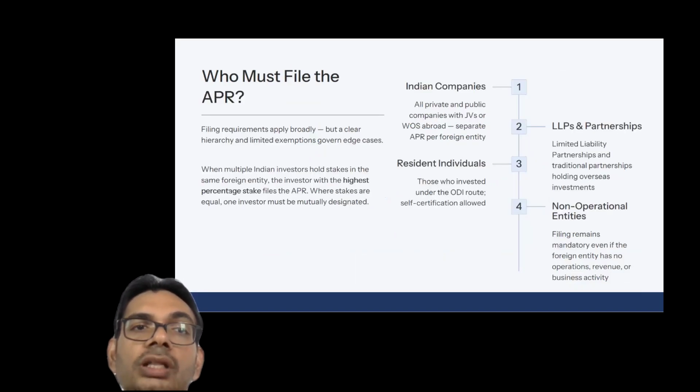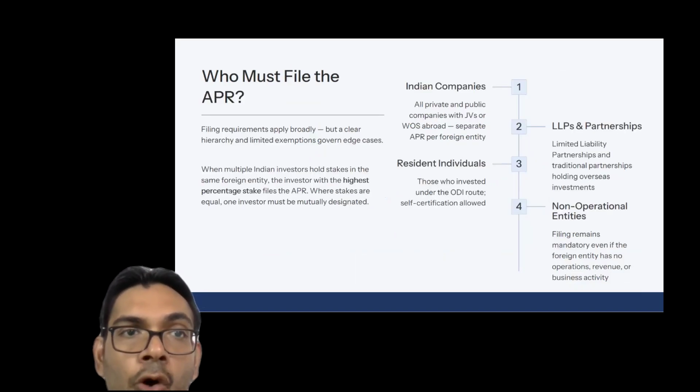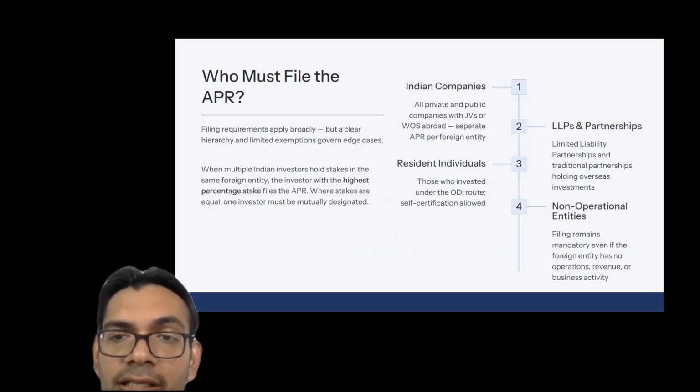Now, moving on to the next slide, the next question is: who is required to file the APR, or who must file the APR? Broadly, there are four categories who are required to file the APR, and we will cover the categories one by one. One is the Indian companies, second is the LLPs and the partnerships, third is the resident individuals, and fourth is the non-operational entities, right?